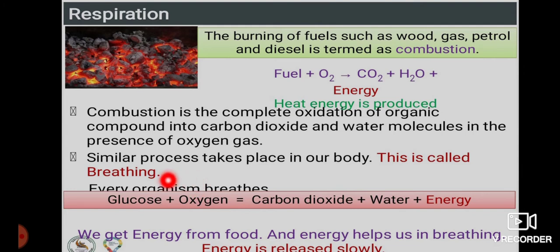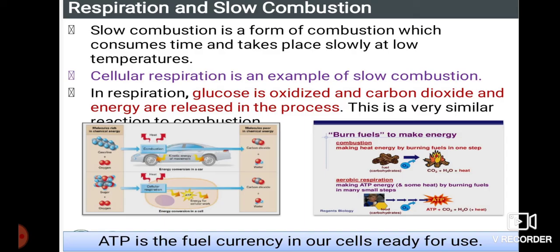That oxygen, when it reacts with the food particles, that is glucose, we are going to have carbon dioxide. That is carbon dioxide we are going to expire. That is what happens, we are going to inhale oxygen and exhale carbon dioxide. The byproducts of this respiration are carbon dioxide, the first one, and even water and even energy. Energy will be stored in the body in the form of which one? That is ATP. That is why combustion is also taking place in any of the living organisms.